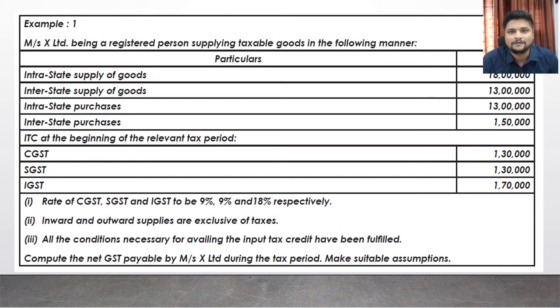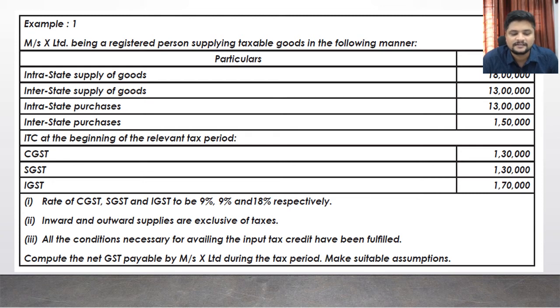They have provided some additional notes which say the rate of CGST, SGST and IGST is to be 9%, 9% and 18%, which are the rates of taxes applicable on his purchases as well as outward supply. Inward and outward supplies are exclusive of taxes. Whatever values are provided here are exclusive of taxes, so you will have to calculate on this entire value.